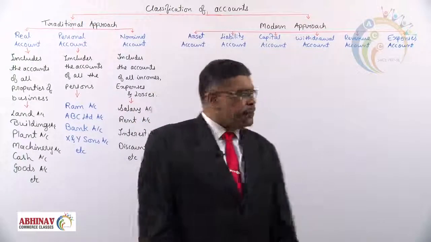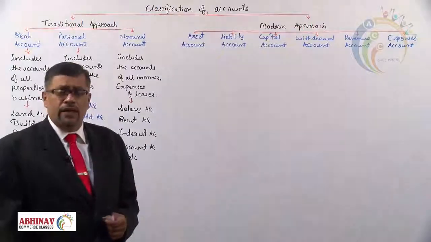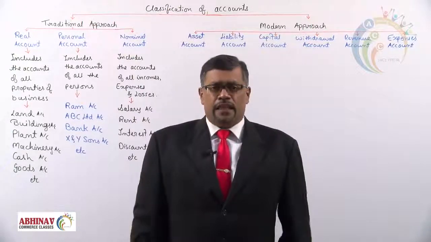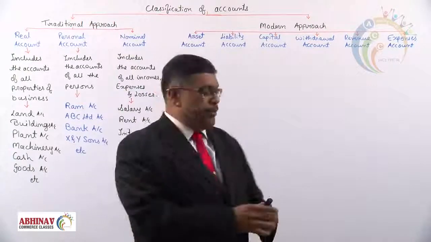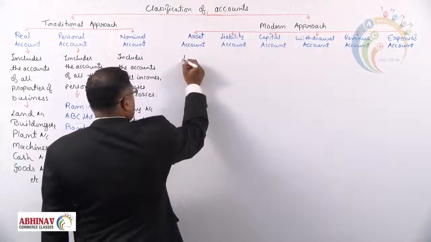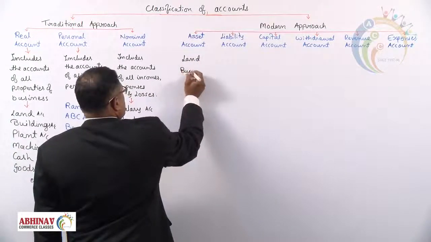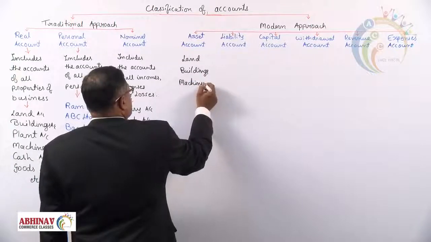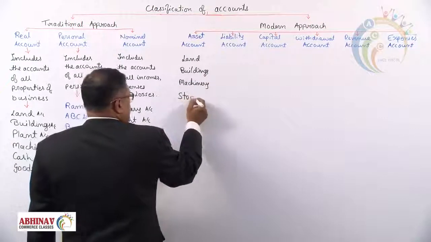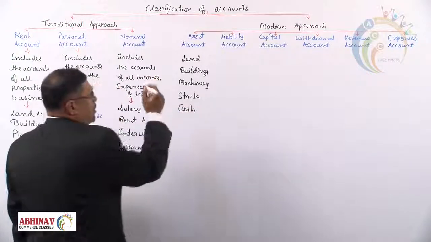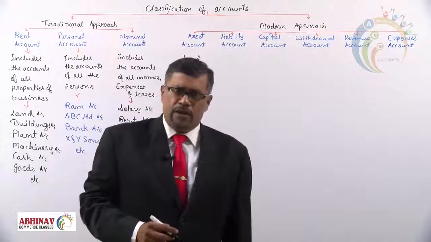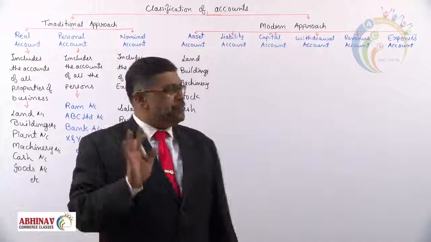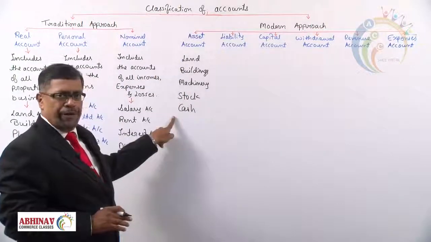Now, the modern approach. First, it starts with asset account. Asset means the properties belonging to the business. What is asset? Nothing but the properties belonging to the business. So any accounts like land, say buildings, machinery, stock, cash, all come under asset account. What is asset? Properties belonging to the business and also money receivable. All property accounts will be opened here.